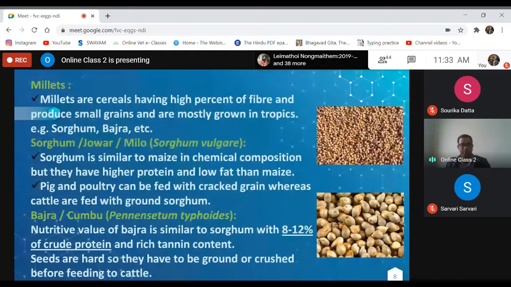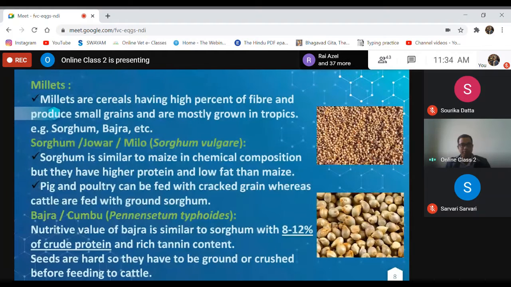Sorghum is similar to maize in chemical composition, but it has higher protein and lower fat than maize. So we can say it has less energy than maize. Poultry and pigs can be fed with crushed grain, whereas cattle are fed with ground sorghum. Nutritive value of bajra is similar to sorghum with 8 to 12% crude protein, and it is rich in tannin content. So this is one of the drawbacks.